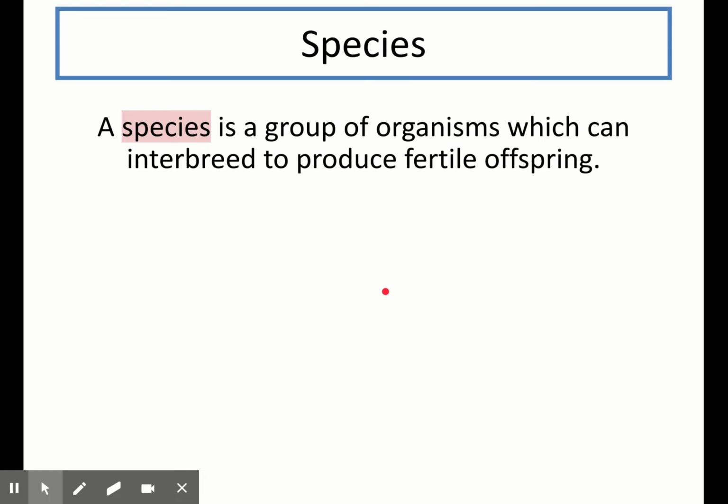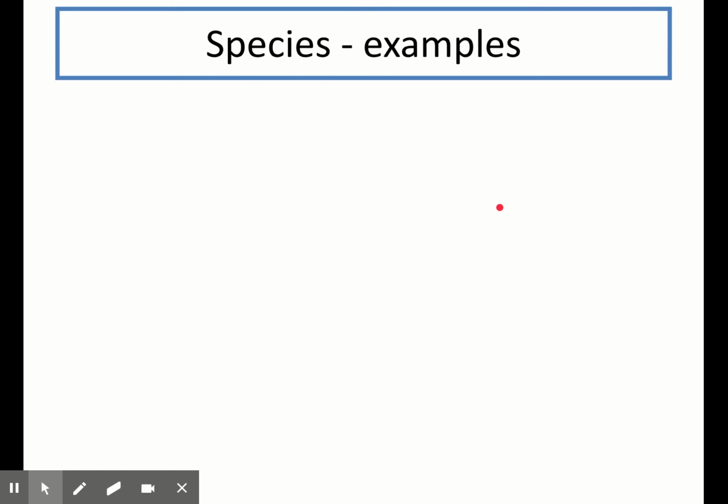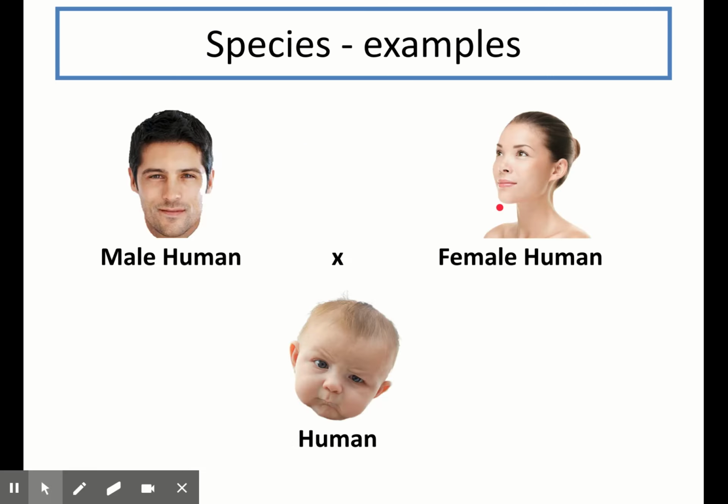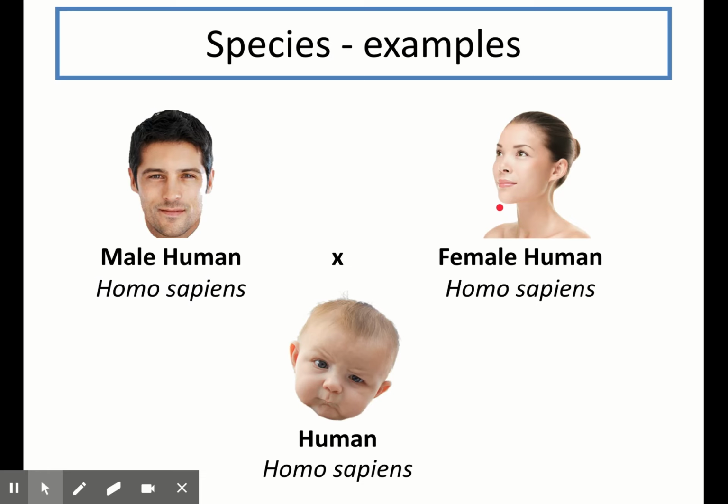We covered species back when we did variation and inheritance in Unit 2, but just to give you a reminder, a species is a group of organisms which can interbreed to produce fertile offspring. You must use this definition, you must use the word interbreed, and you have to say fertile offspring as well. So here we have a few wee reminders about species.